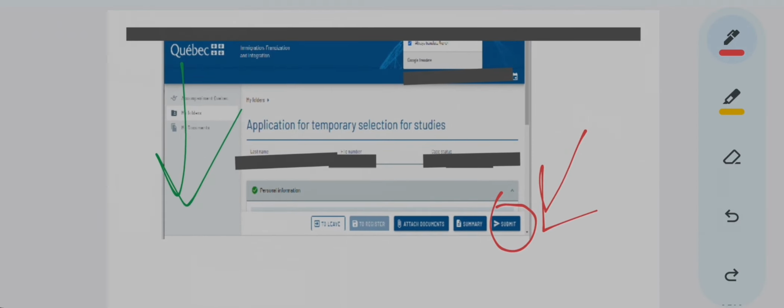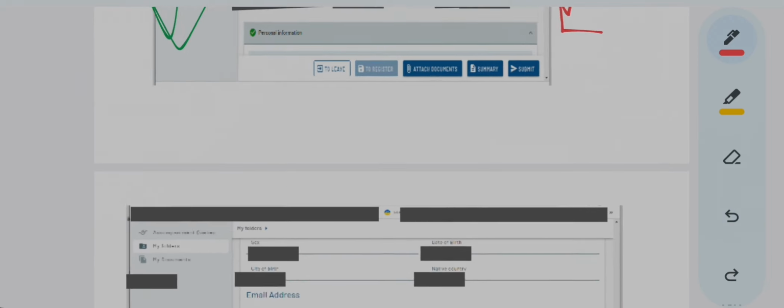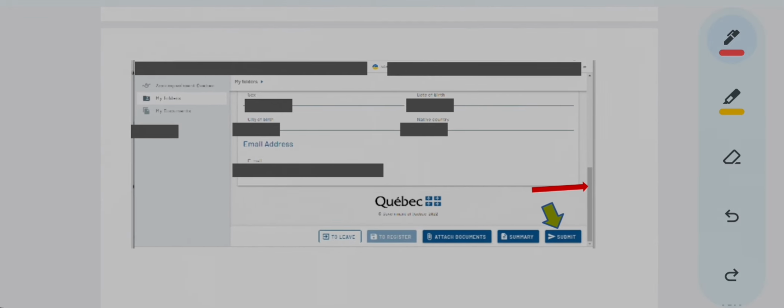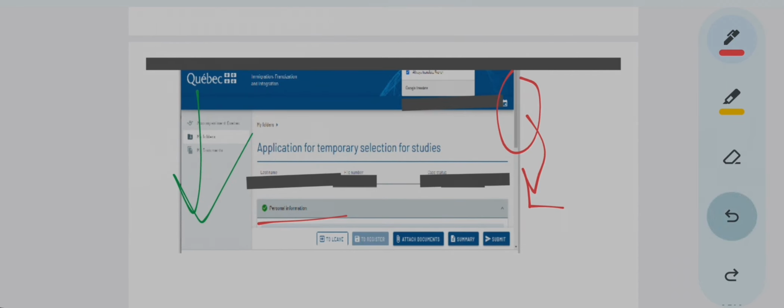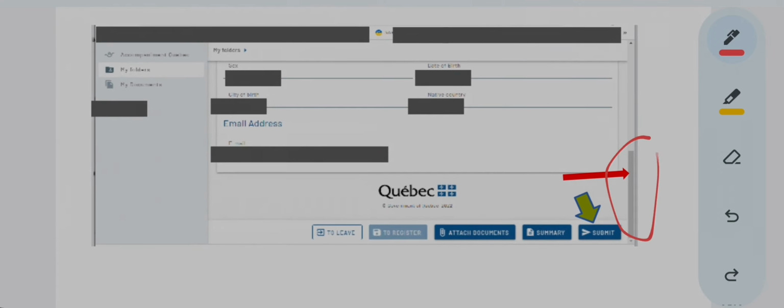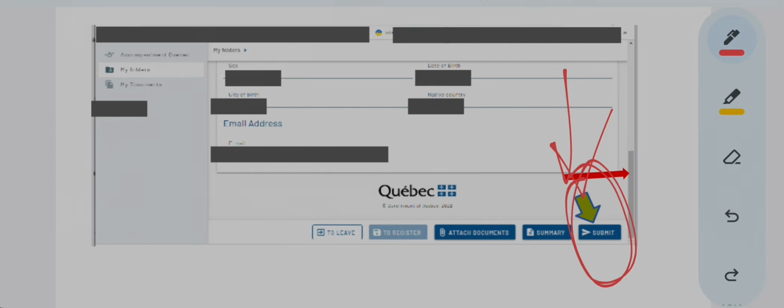Okay, so wait. When you see like this, you scroll your mouse and go through this personal information. You scroll and see your email address, city of birth, date of birth. I'm just showing you how the portal will look when you scroll. When you have attached your documents, your portal will start looking like this. So this is the upper side of the portal. When you drag it down, you scroll your mouse. See, I have scrolled the mouse. You come down, you read all this information to check whether it is correct or not. If it is correct, then press submit.